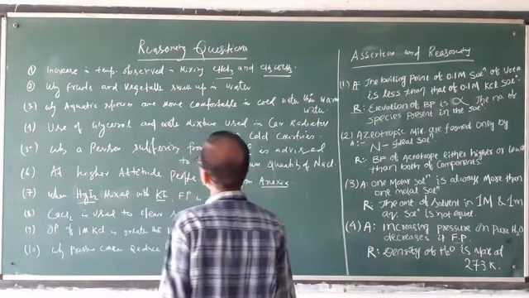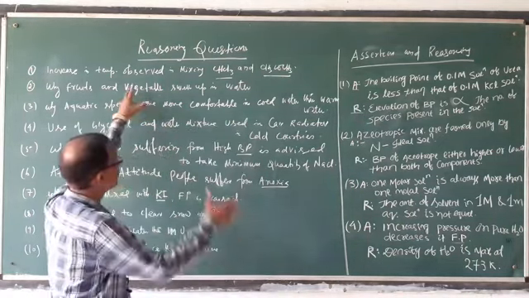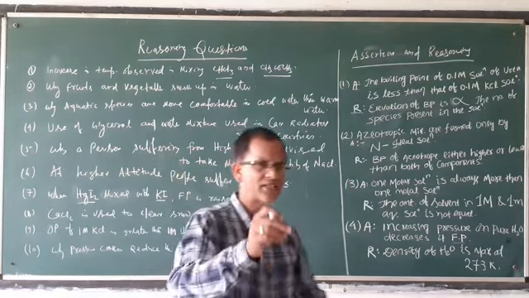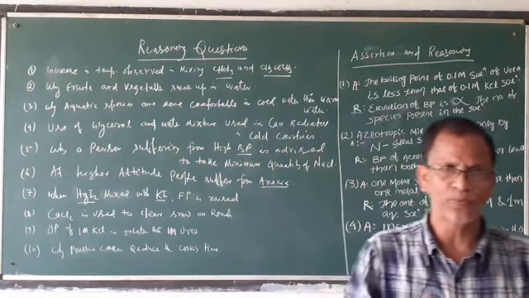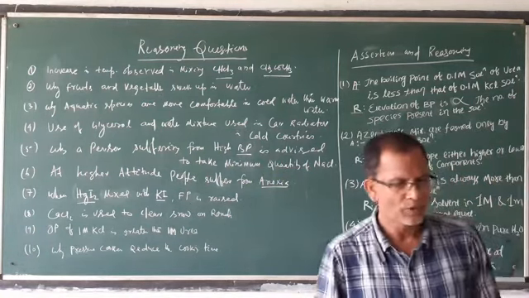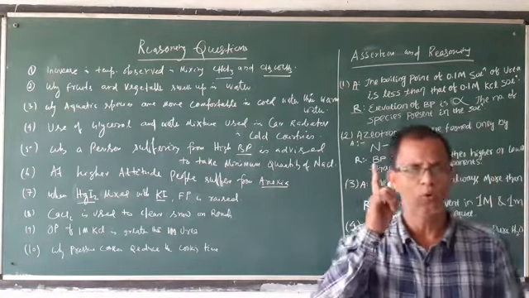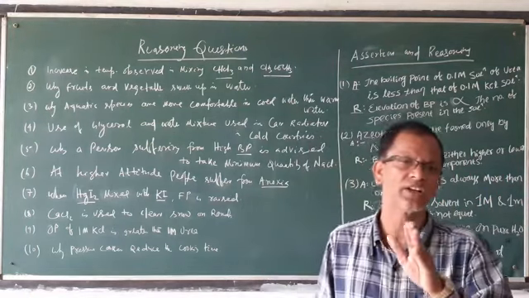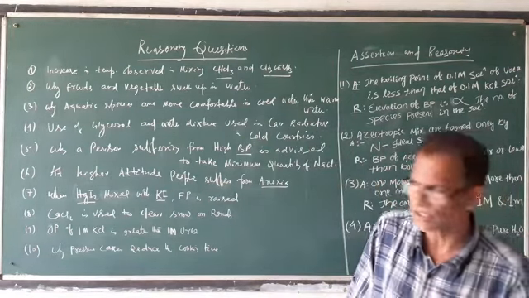Here, what happens? Where it is put in water, the water has a lower concentration and the concentration inside the fruit is more. We know in osmosis, solvent moves from lower concentration to higher concentration.